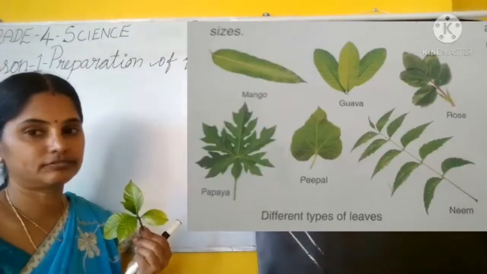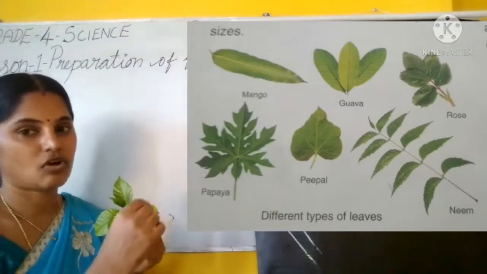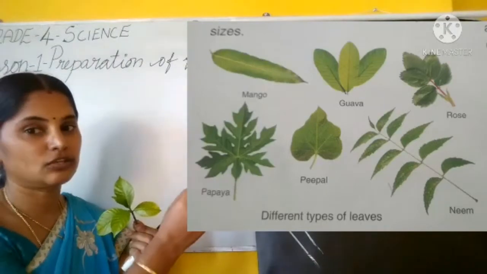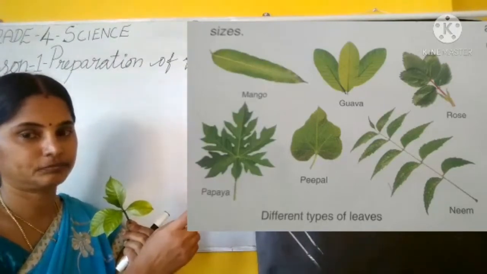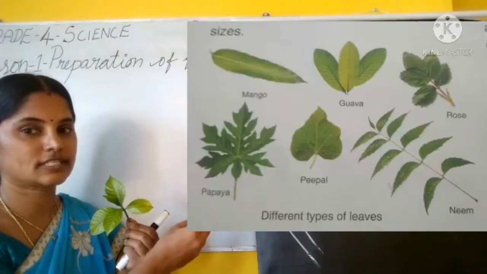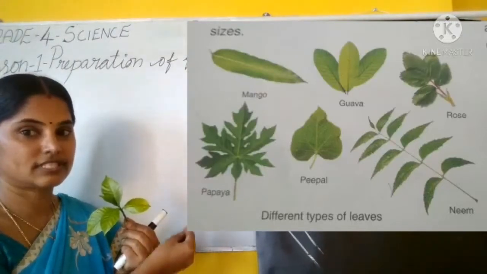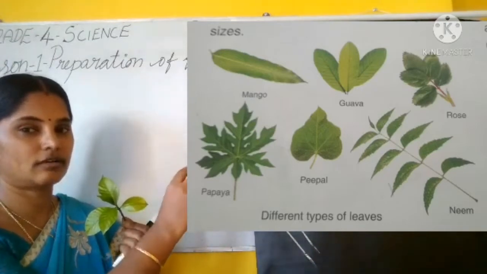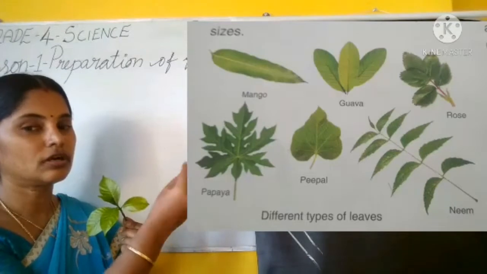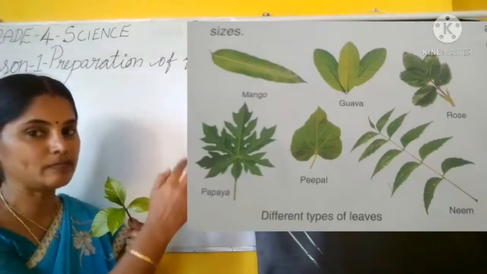Mango tree leaf, a long leaf. Then guava tree leaf, it's different. And this is papaya leaf, it's different, isn't it? Will you be able to differentiate the leaf types?